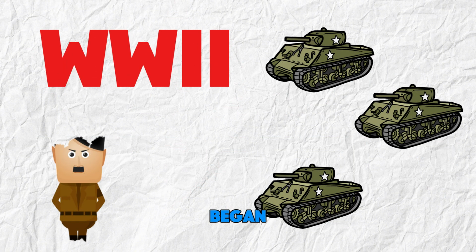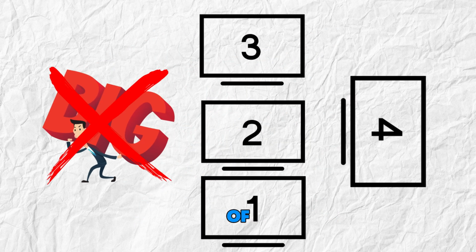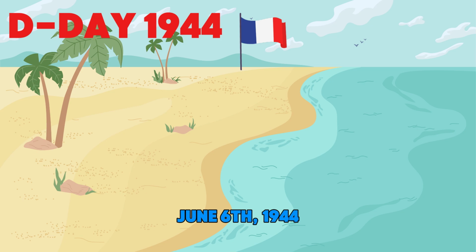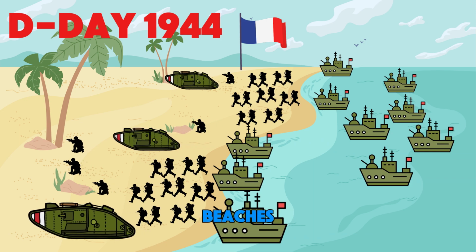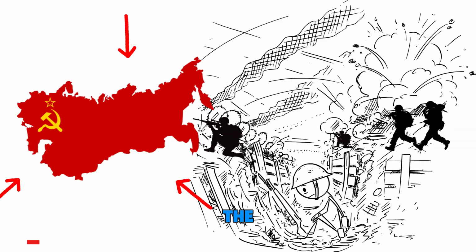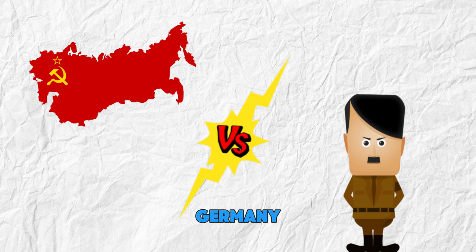Chapter 3, The Battles. When the war began, the fighting wasn't just one big event, it was a series of epic battles. D-Day, on June 6, 1944, marked the turning point in Europe. Thousands of soldiers landed on Normandy's beaches, fighting to free France from German occupation. In the east, the Battle of Stalingrad was a brutal clash, with the Soviet Union facing off against Germany in one of the deadliest battles ever fought.